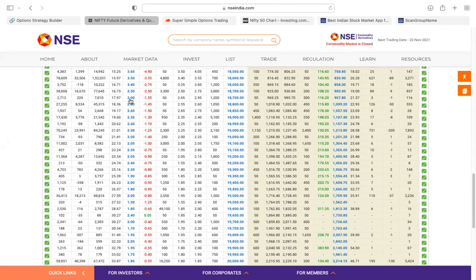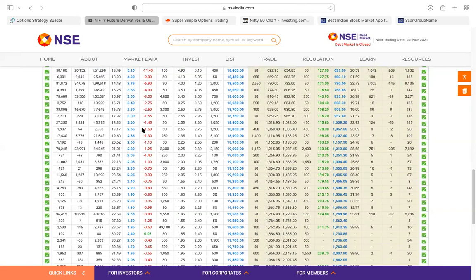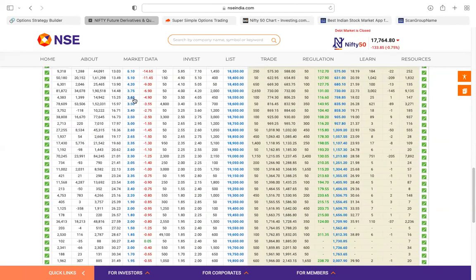So 2 rupees. Let's say I want to reduce the margin in a big way. Then 18,700 is also good. 19,000 is fine, I guess. Take the 19,000 one. Always take a round figure, because the liquidity will be very, very high. It will be bought immediately if you take 19,000. If you take 18,700 and so on, even if you try to buy, sometimes the seller will sell it at 10 rupees. Be very, very careful.